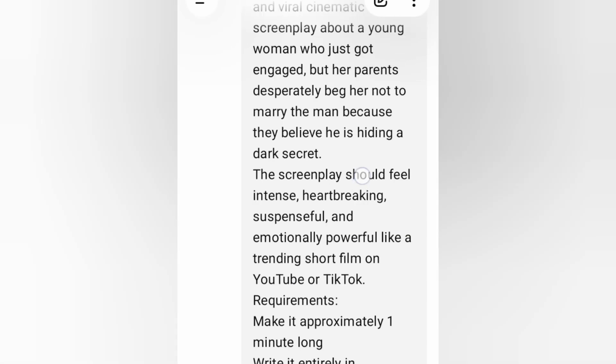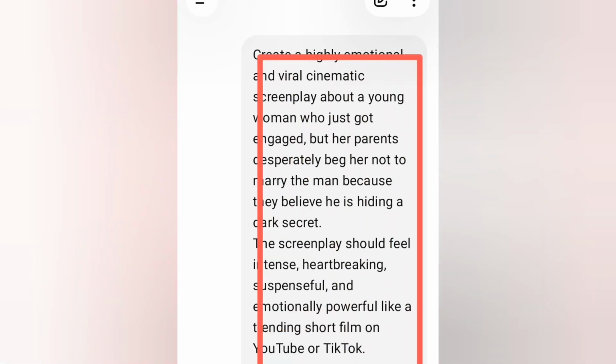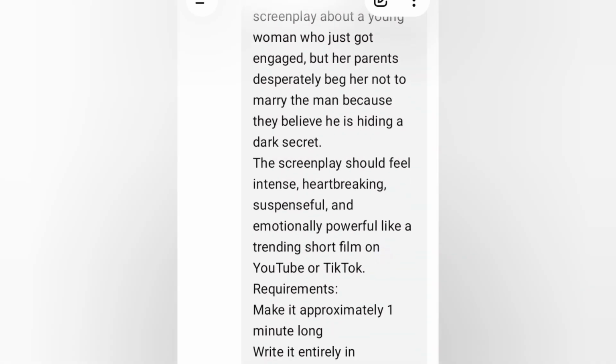So this is the prompt I asked ChatGPT to create a story for us. This is the script I gave ChatGPT. I'm going to walk you through this so that you understand what I asked for. This is how it reads: Create a highly emotional and viral cinematic screenplay about a young woman who just got engaged, but her parents desperately beg her not to marry the man because they believe he is hiding a dark secret. The screenplay should feel intense, heartbreaking, suspenseful, and emotionally powerful, like a trending short film on YouTube or TikTok.